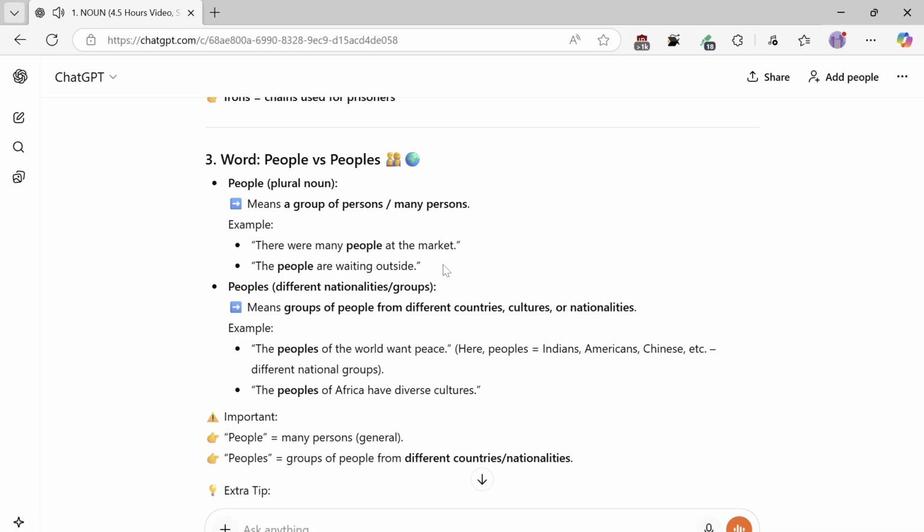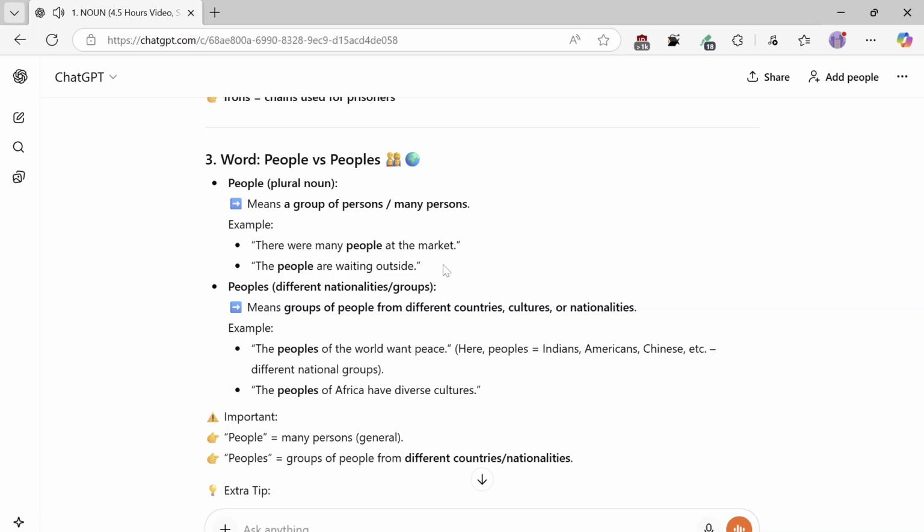Peoples, different nationalities, groups, means groups of people from different countries, cultures, or nationalities. Example: the peoples of the world want peace. Here, peoples, Indians, Americans, Chinese, etc., different national groups. The peoples of Africa have diverse cultures.